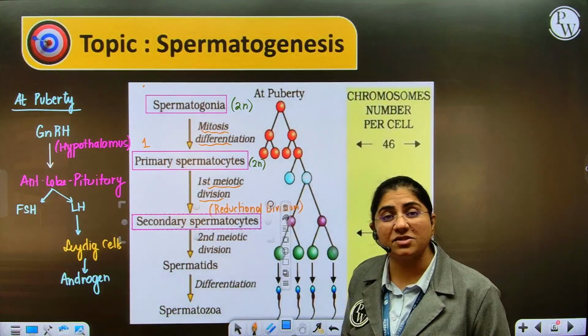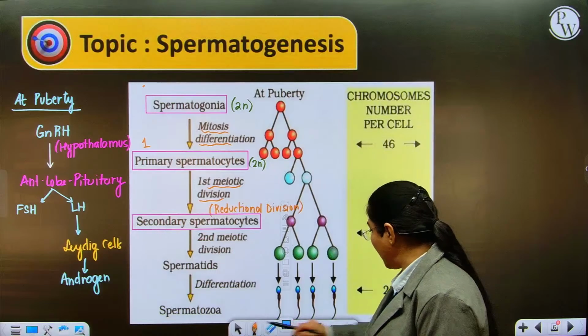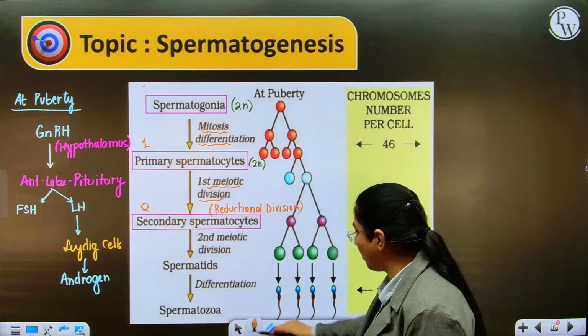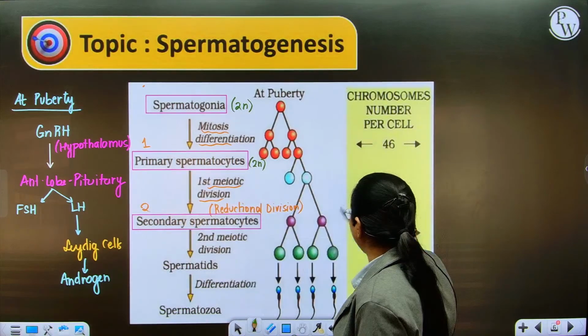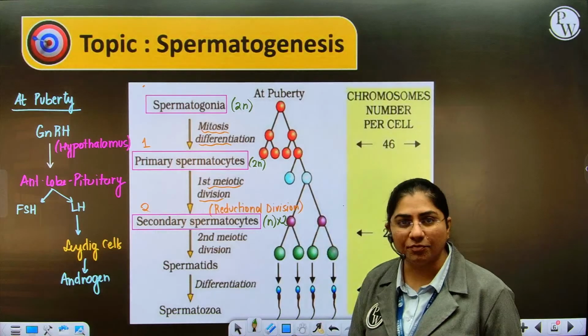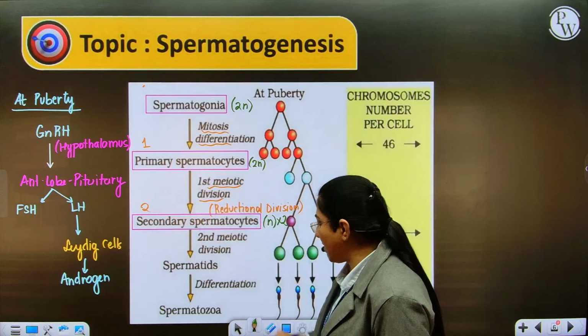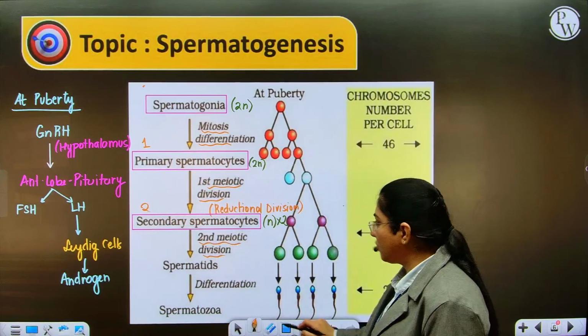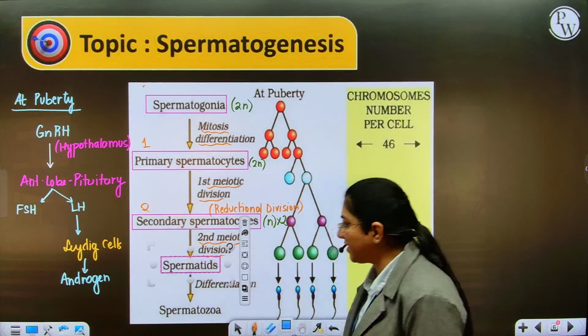How many secondary spermatocytes will be formed? 2 secondary spermatocytes will be formed, and these are now haploid cells, so these will be n/2. These secondary spermatocytes will now undergo the second meiotic division to form spermatids.